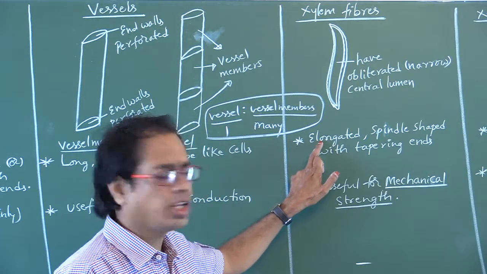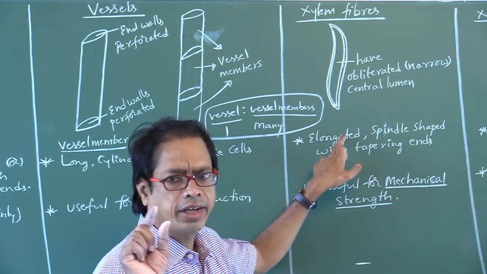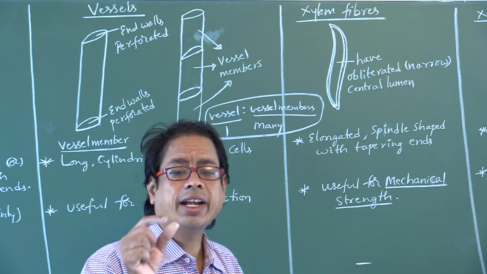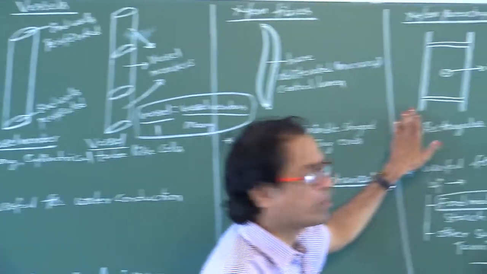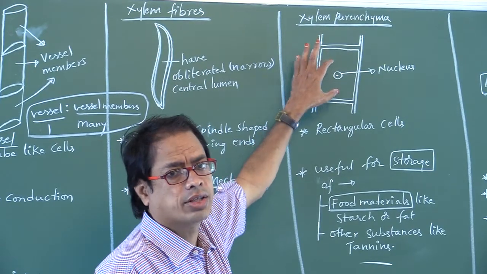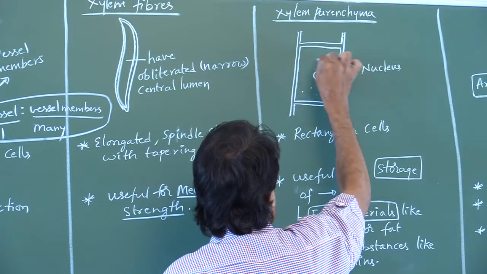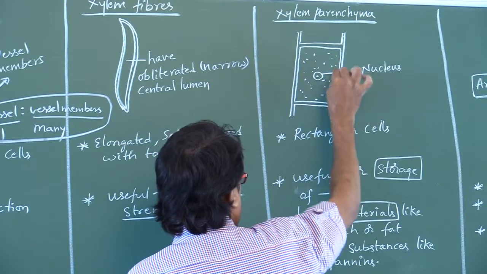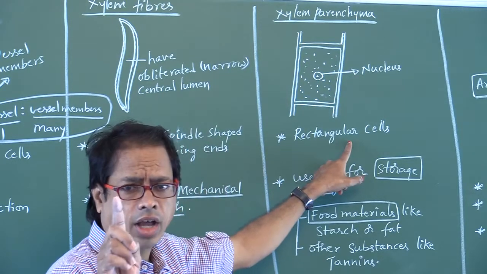Right. The shape of the cell is elongated, spindle-shaped with tapering ends. Tapering ends means pointed ends. These have obliterated central lumen. Obliterated means narrow central lumen. Okay, this is the xylem parenchyma. Xylem parenchyma means rectangular cells. This is the living component. Why? Because this is the cytoplasm, and this is the nucleus. The shape of the cell is rectangular.